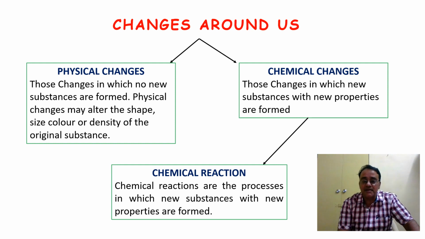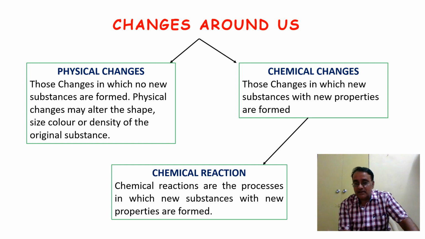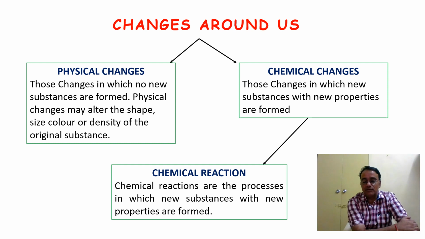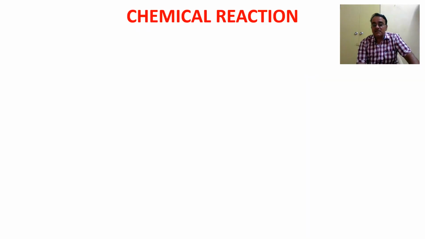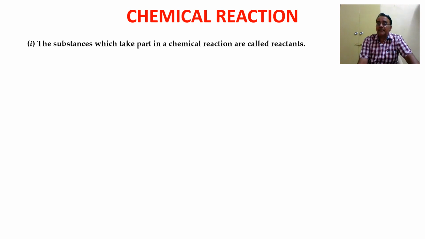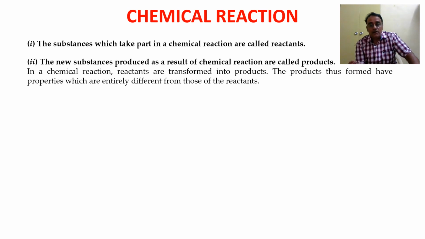Chemical reactions are the processes in which new substances with new properties are formed, and the properties of the new substances we get differ from those of the substances used. Now let's move towards the substances. The substances which take part in a chemical reaction are called reactants, and the new substances produced as a result of a chemical reaction are called products.